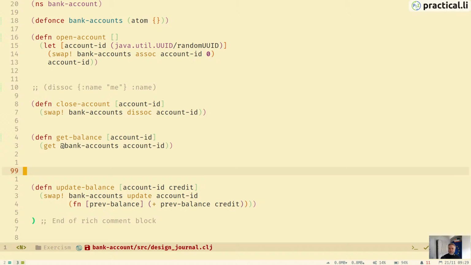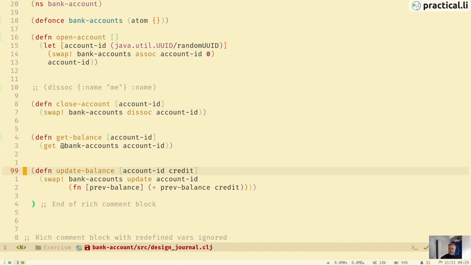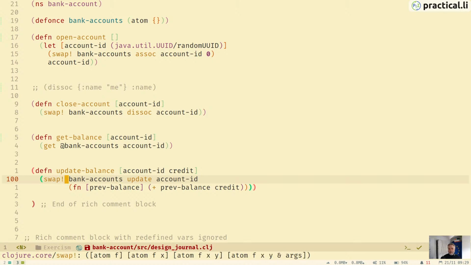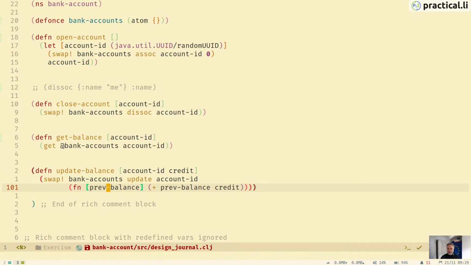And then we want to update the balance. We're given the account ID again, and the credit, so how much we want to change the balance by. And we can then again just do a swap. This time we're using a little function in here to take the previous balance and add it to the credit.